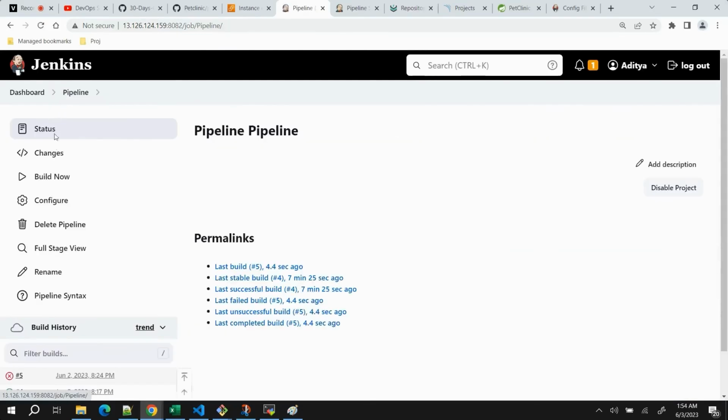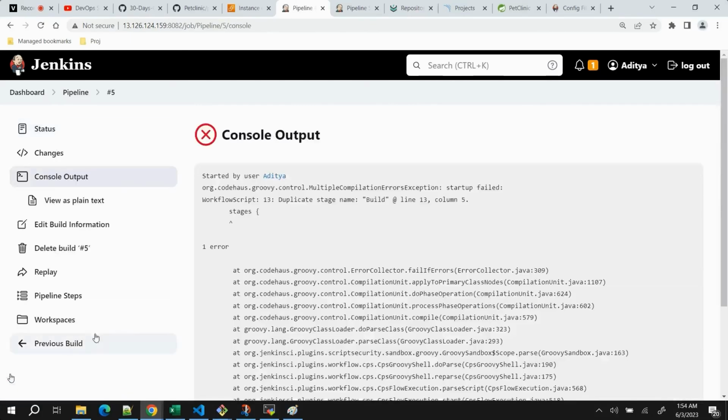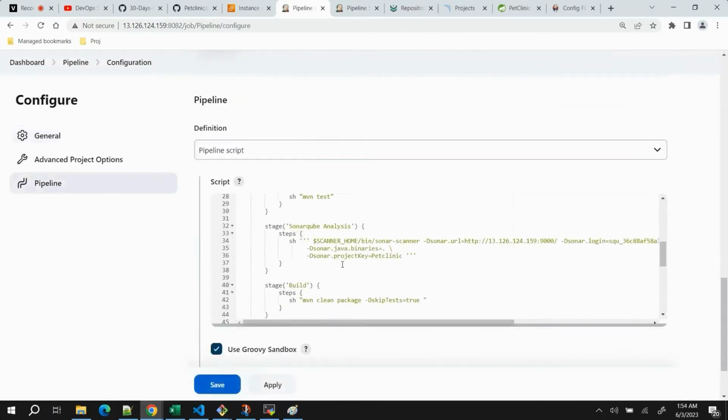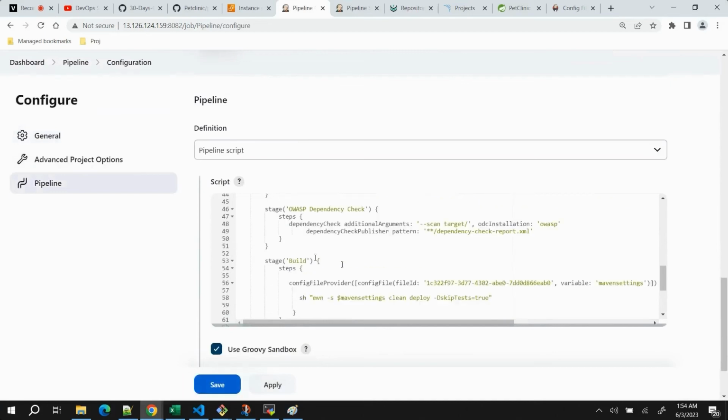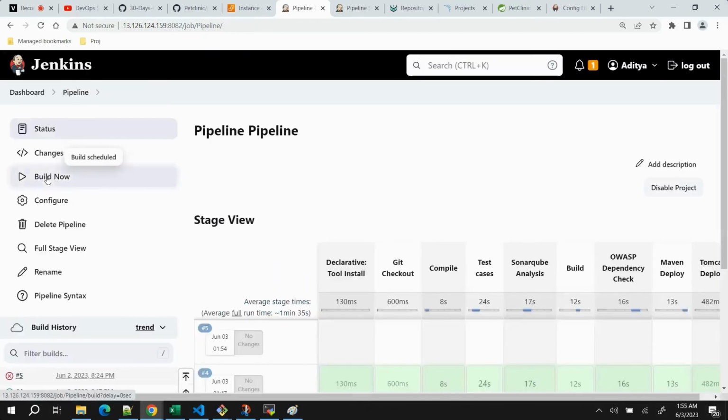Okay, sorry, I think we have two stages with the same name, which I tell you every time, but every time I also forget. Sorry about that. So let me change the stage name, which will be Maven deploy to Nexus. Click on apply, and now we can build. Click on build now and let's see.